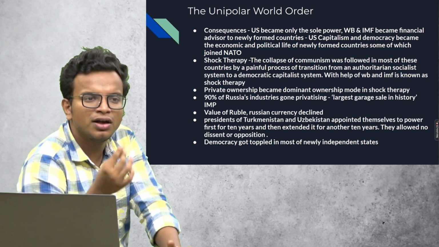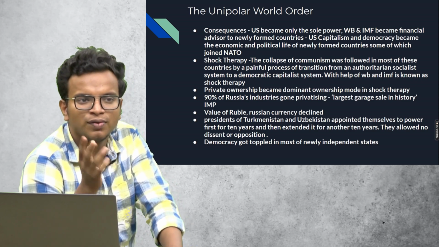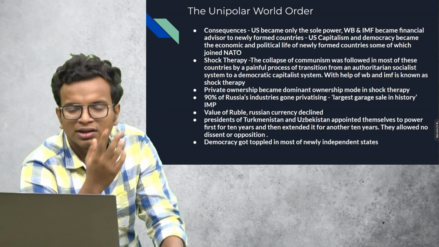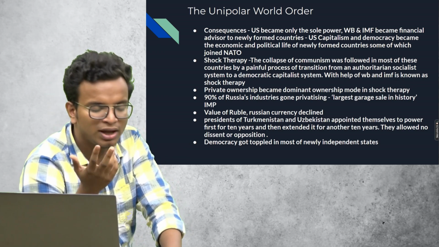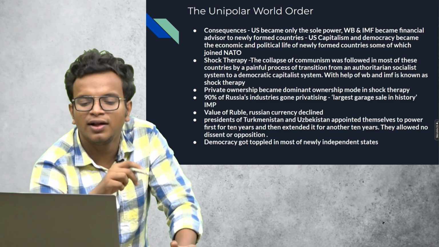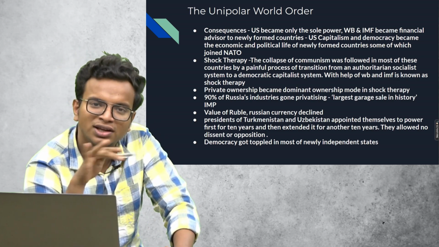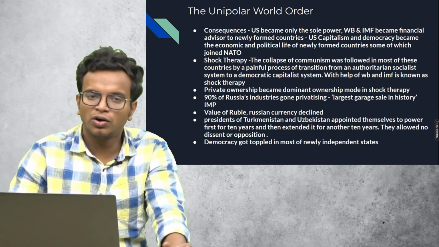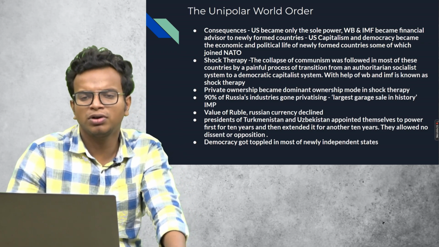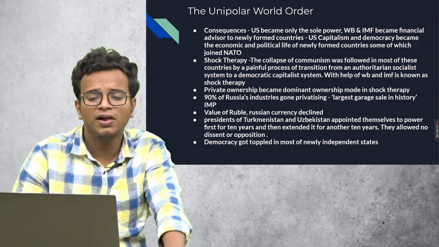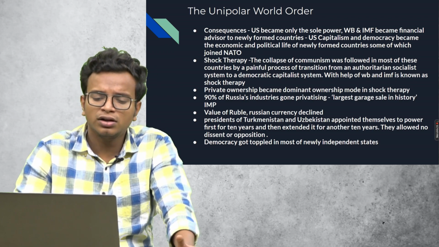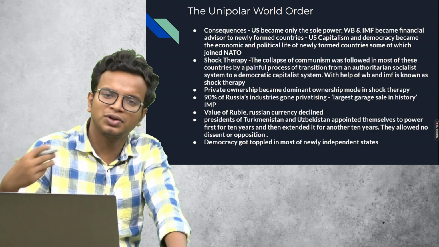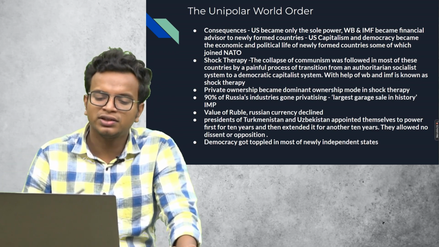Basically, the newly independent states were demanded to open their markets and allow free trade. They were demanded to make this laissez-faire state possible, and all these states were changed to a laissez-faire model, and this is seen as shock therapy. So private ownership became the dominant mode of ownership, and even Russia went on with privatizing its own industries and everything.